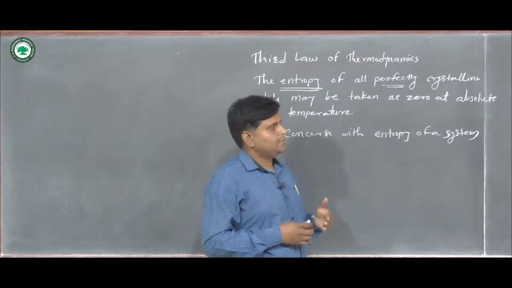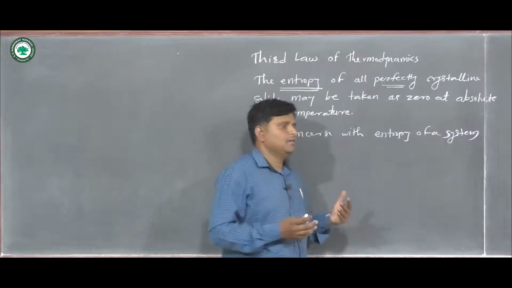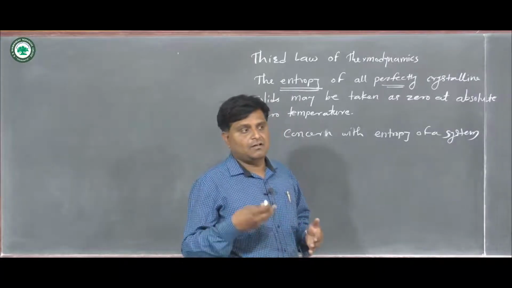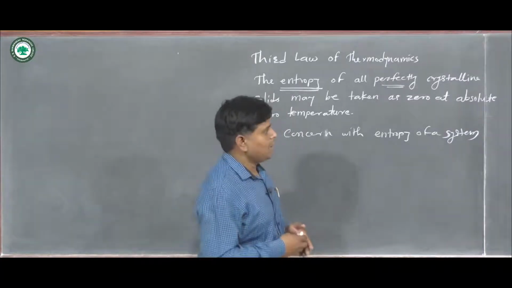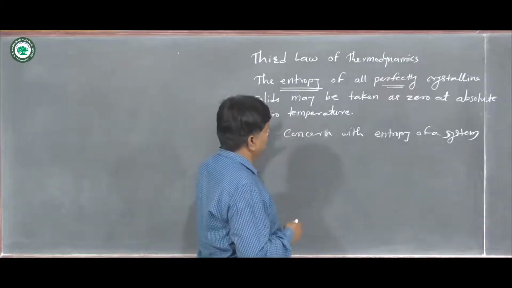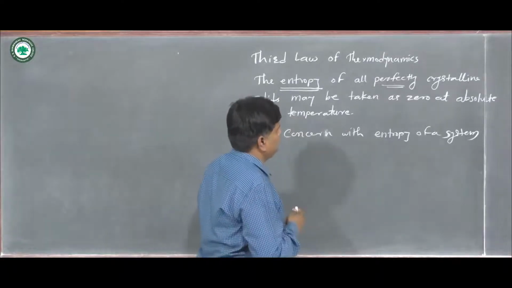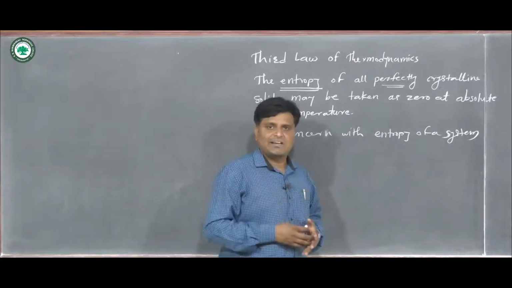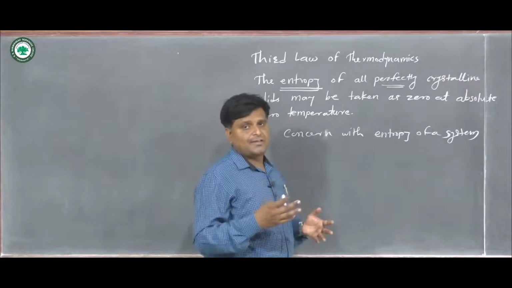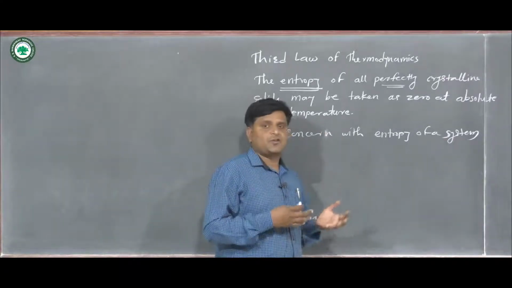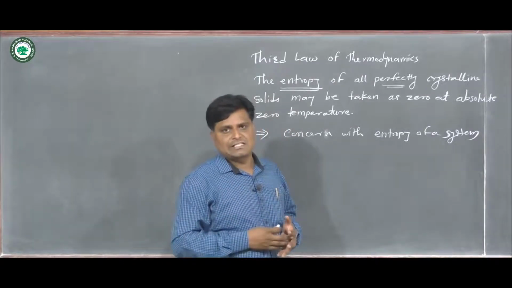But I think there is no crystal which is perfect, which comes from nature and is naturally synthesized. Here we assume that if the solid is perfectly crystalline at 0 degree temperature, its entropy is assumed as 0.